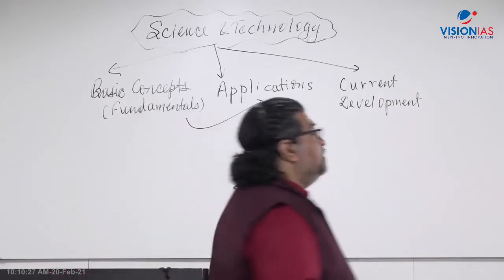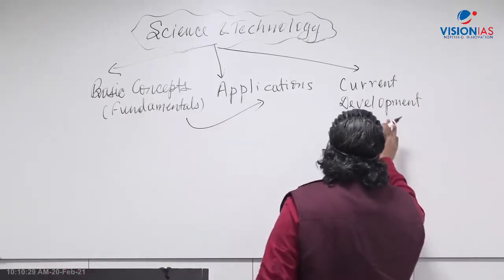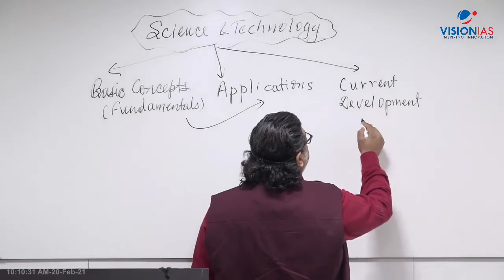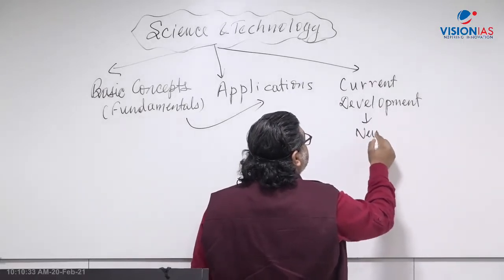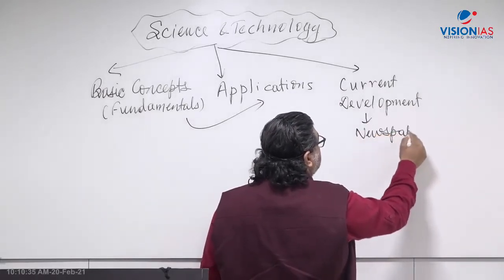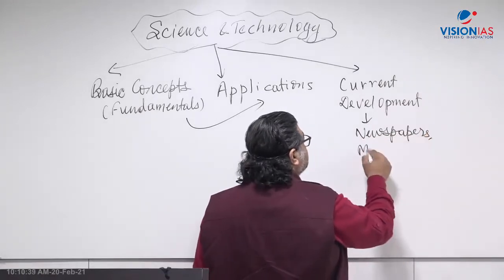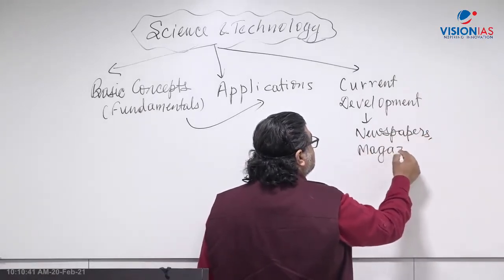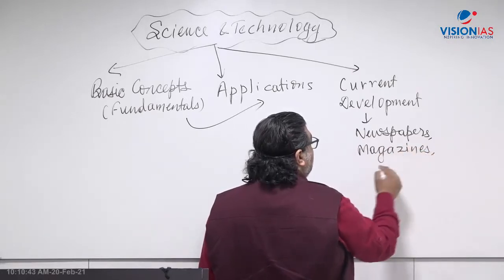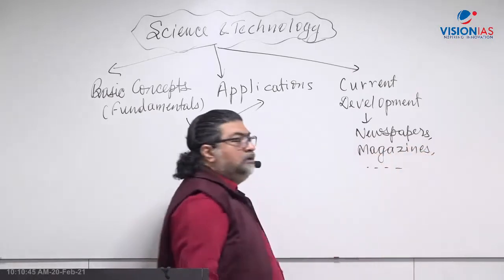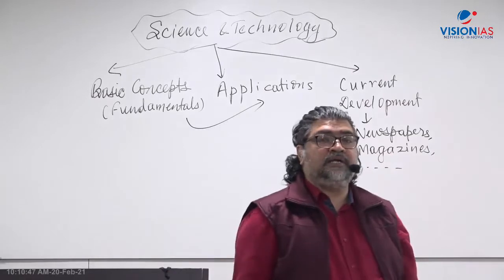So you have to put across every aspect, like whatever you read in the newspapers, like let's say The Hindu, which you regularly follow, right? So whatever comes in newspapers, magazines, journals, right? All those areas which you regularly read in the current aspect.